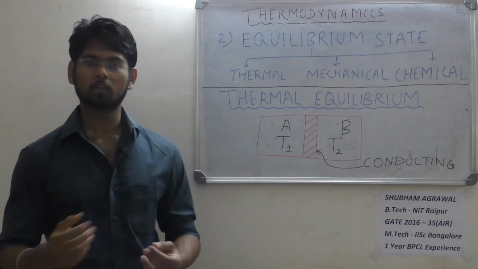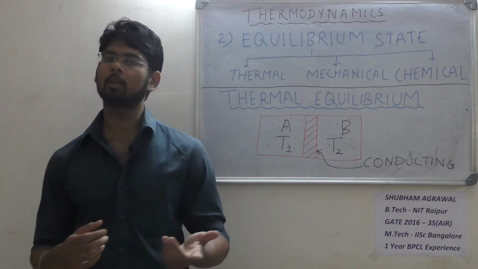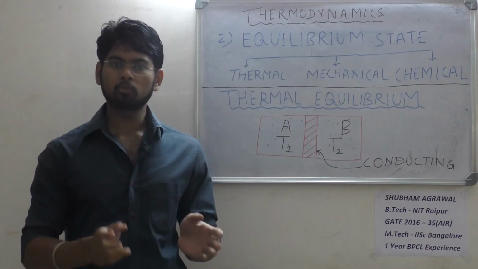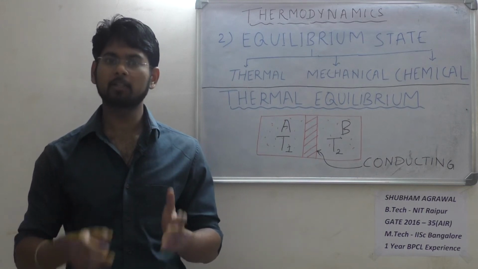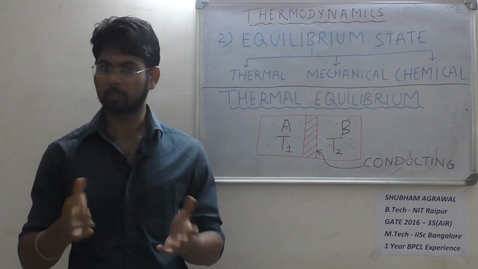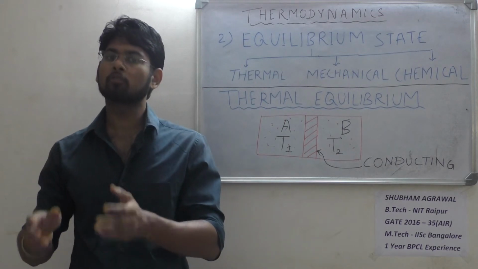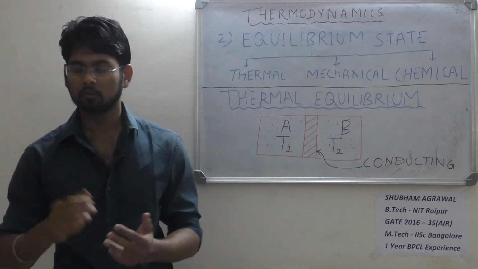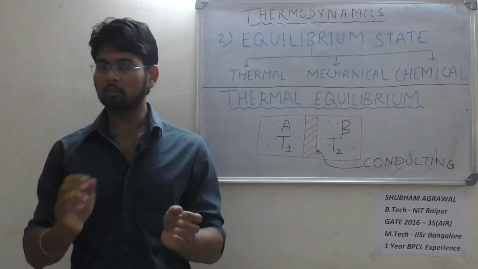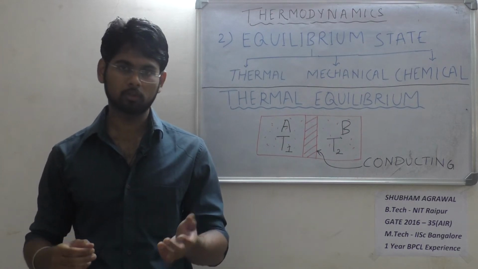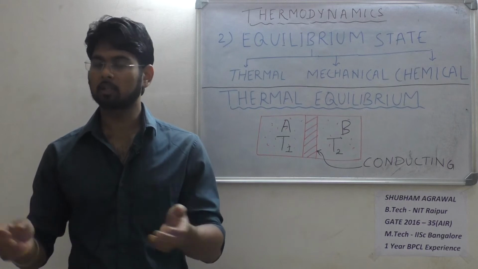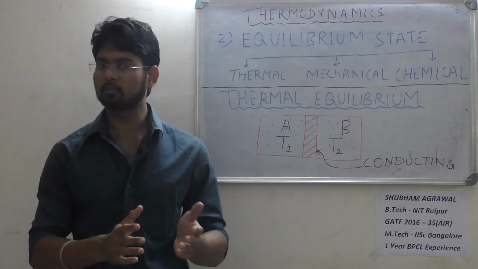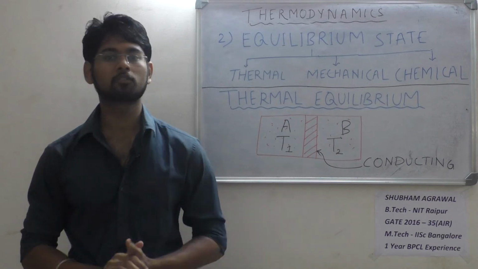Now coming to equilibrium state. What do we mean by equilibrium state? Equilibrium state means the system does not want to change its state until and unless some external effort is applied. So some external driving force must be there for the system to change state from 1 to 2, say. Now what is the driving force? It is not just a mechanical driving force, it can be heat also, a thermal driving force, it can be a certain chemical reaction also. So something must be applied so that the system changes its state. That kind of state is called equilibrium state.